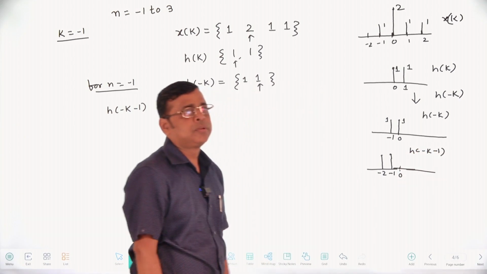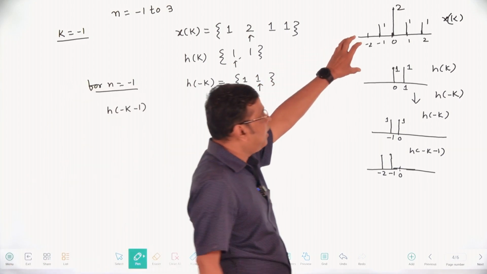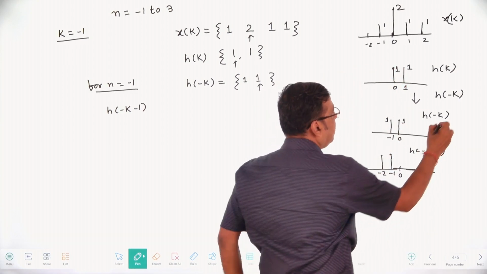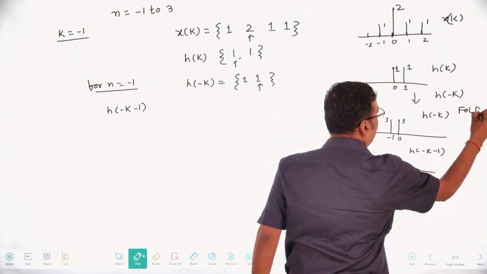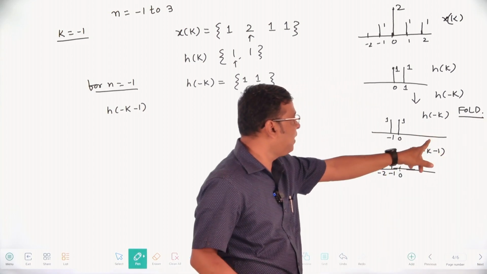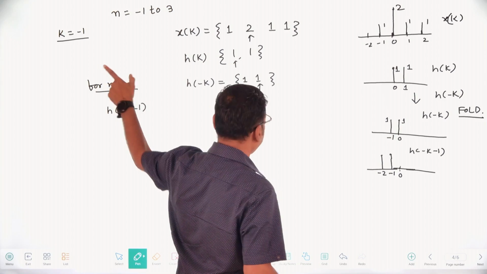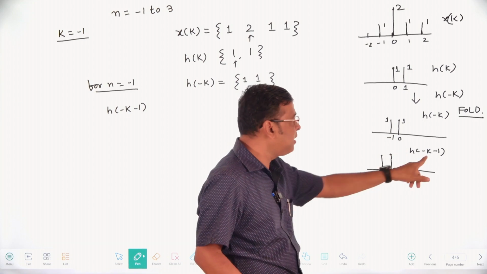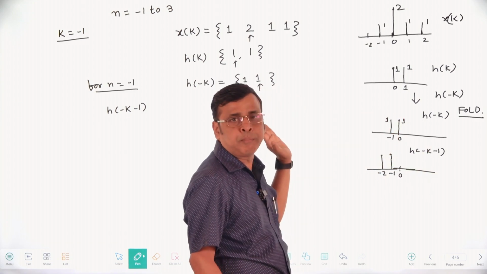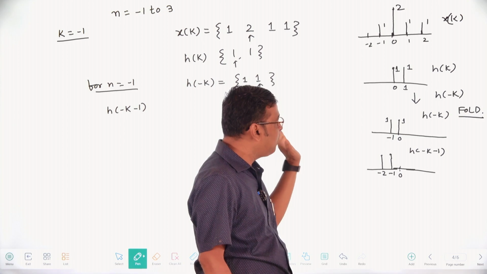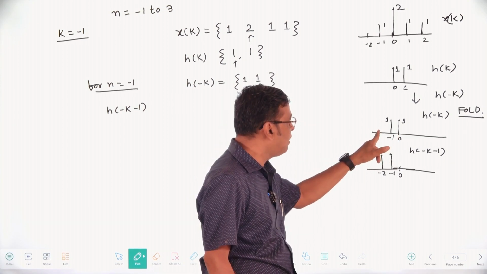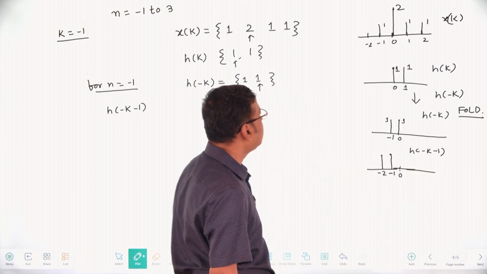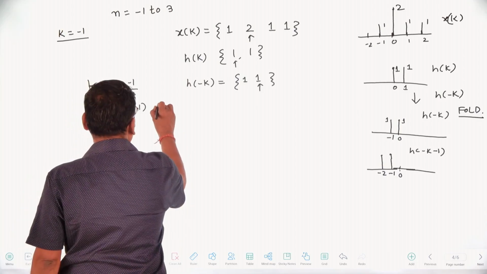Remember, first of all x of k, then h of k is like this. Then folding, this is your folding. In folding, h of minus k, then shifting for k equal to minus 1. For k equal to minus 1, h of minus k minus 1, each sample of the sequence is shifted to the left by 1 unit. Whatever is at 0 goes to minus 1, whatever is at minus 1 goes to minus 2. This is your h of minus k minus 1, and here h of minus k minus 1 is like this.